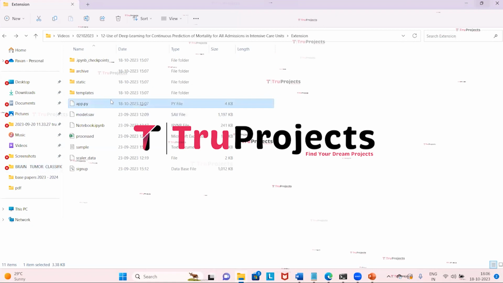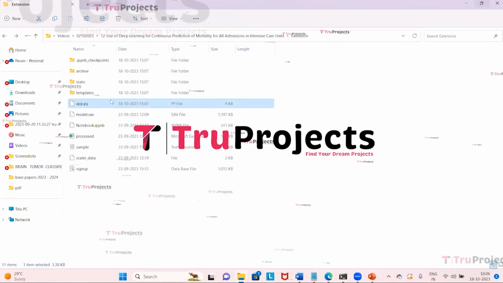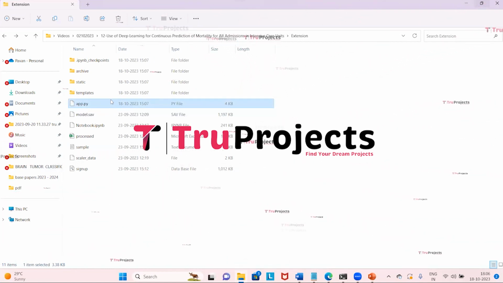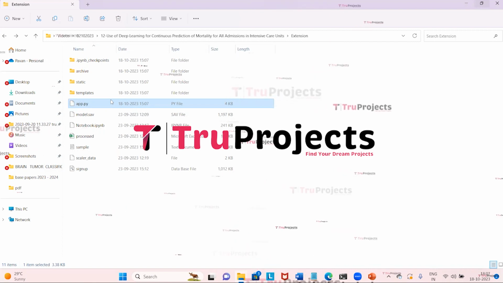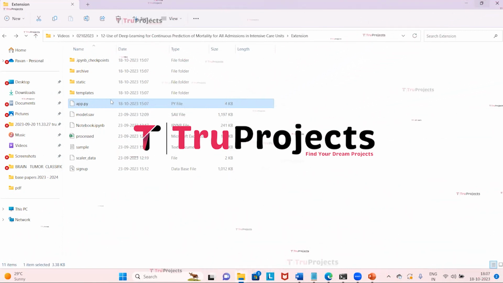And here we have the app.py file. It contains the information related to front-end logic. It includes code written in Python that handles server-side operations such as processing user requests, interacting with the database and generating dynamic content to be rendered in HTML templates.